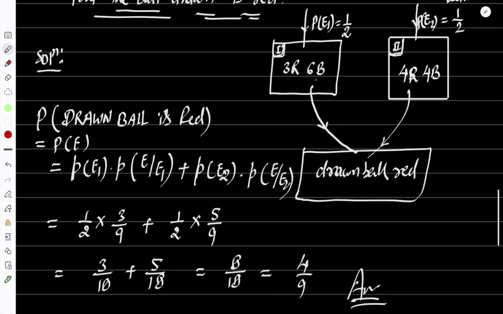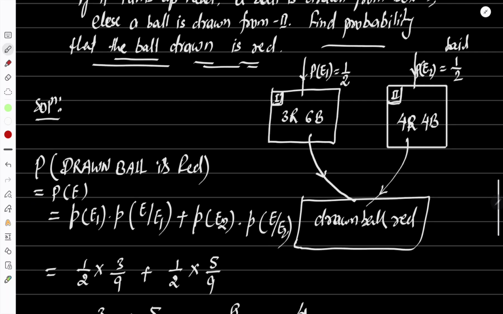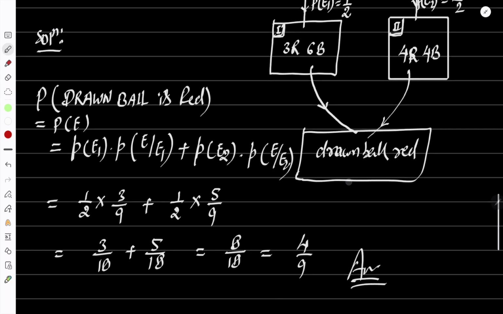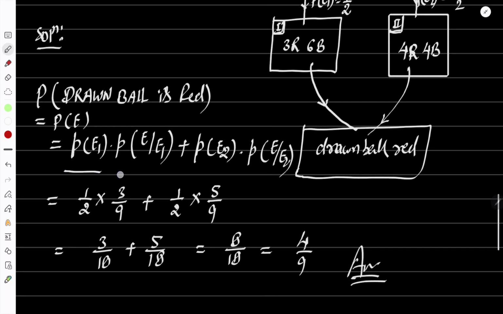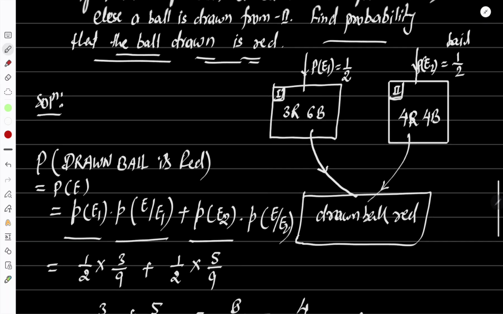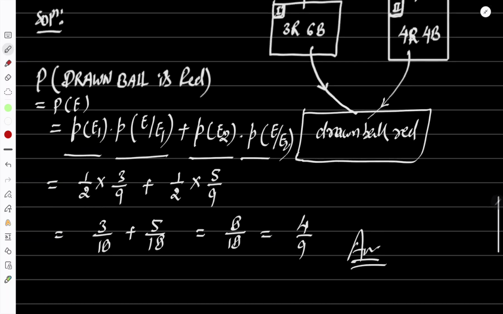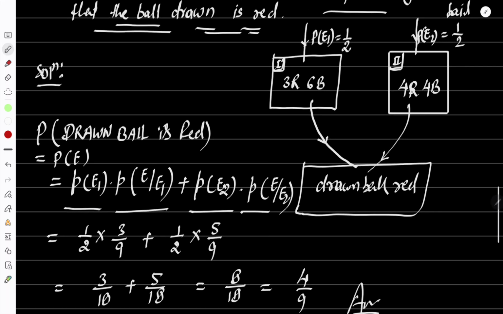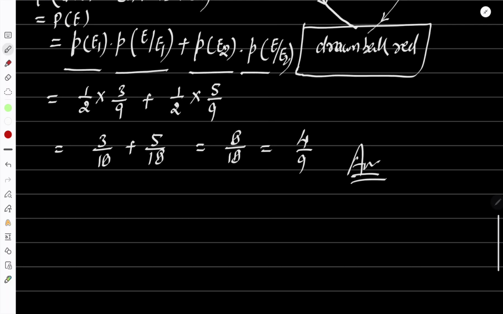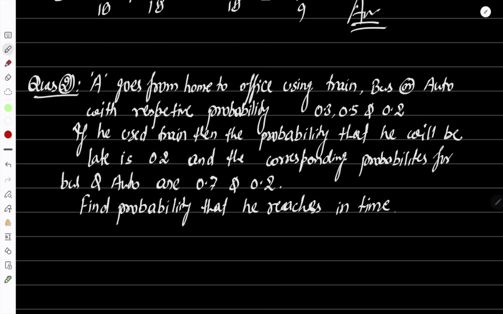First, path probability into probability of the event through E1, meaning E1 has already occurred. Plus now the next case: the E2 path probability and the event probability through E2. I hope it is clear. Just write the probabilities, make the sum, and you'll get the total probability. Okay, we'll see the next.